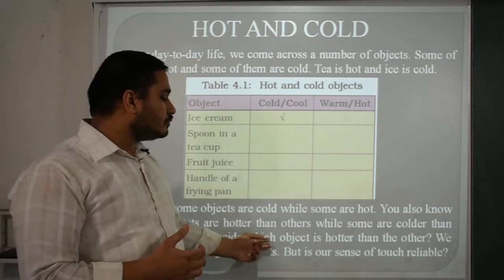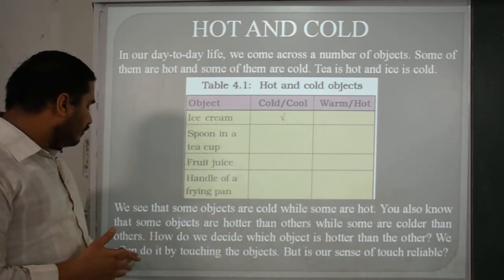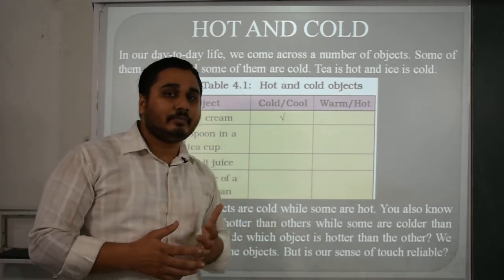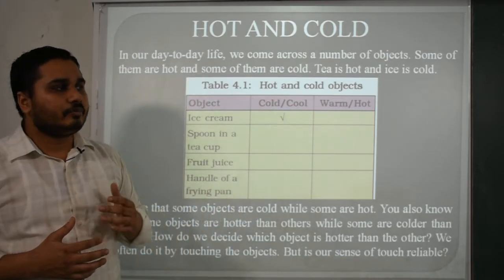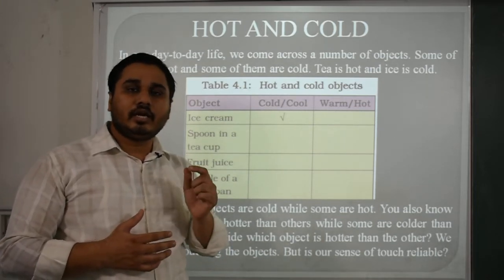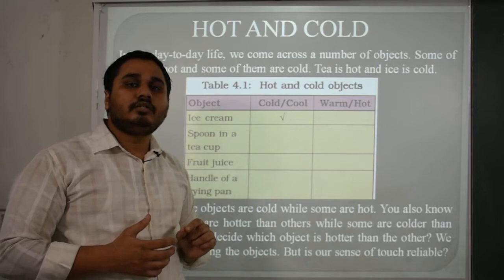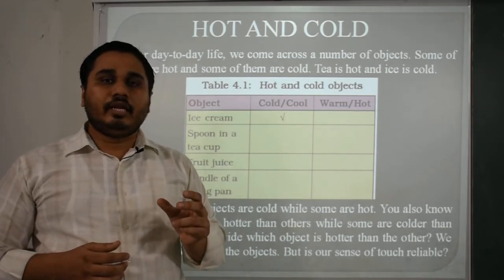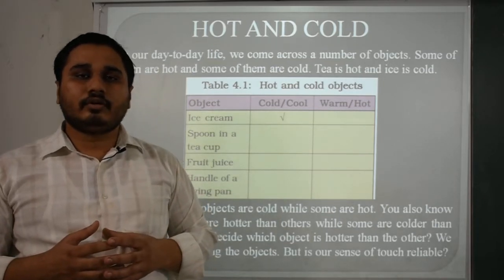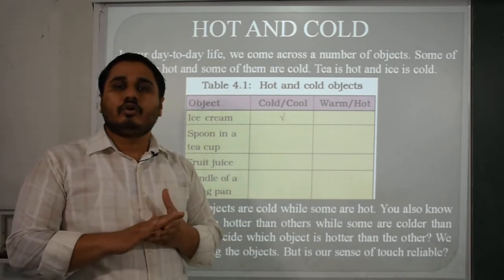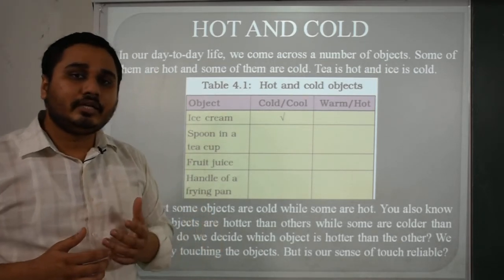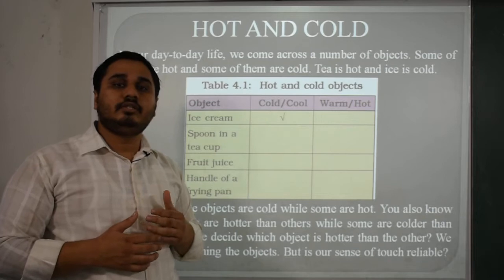How do we decide which object is hotter than the other? We often do it by touching the object, but is our sense of touch reliable? The very simple thing from your childhood, which is cold, which is hot, is with the help of touching. If you touch the cup of tea, you will feel it is hot, and if you take cold water into a glass, then you will feel cool or cold on your skin. That is your sensibility.